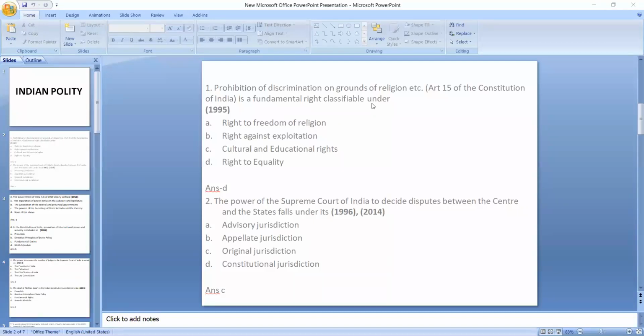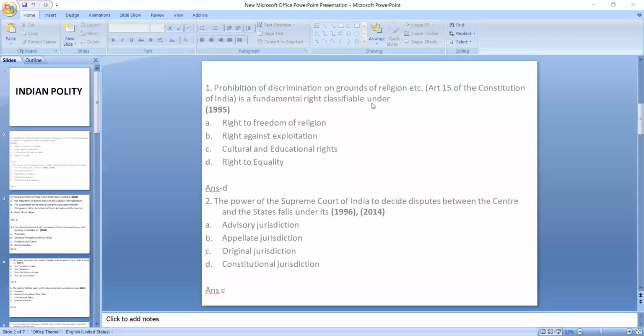And while studying about the two courts, try to make a comparative study of the various jurisdictions of both the courts, that is the Supreme Court and the High Court, or the areas that fall under those jurisdictions. For example, appellate jurisdiction, original jurisdiction, advisory jurisdiction.